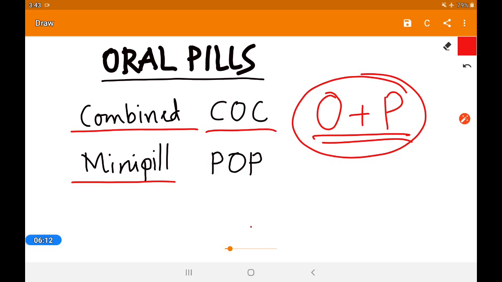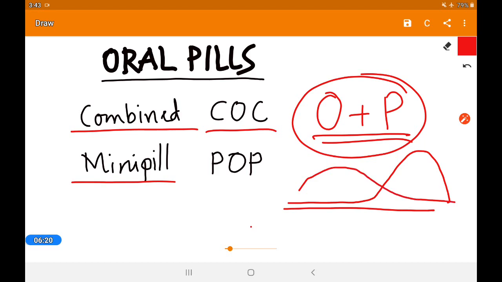If you recall the menstrual cycle graph of progesterone and estrogen, after ovulation, in the luteal phase, the progesterone increases. It never happens that estrogen and progesterone are both at the same concentration.